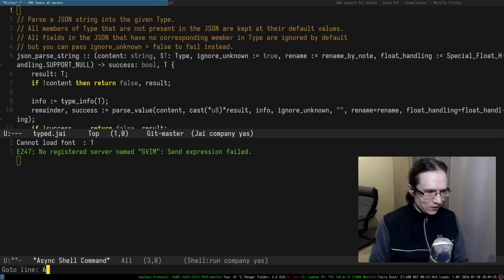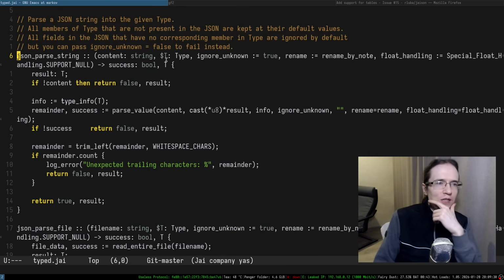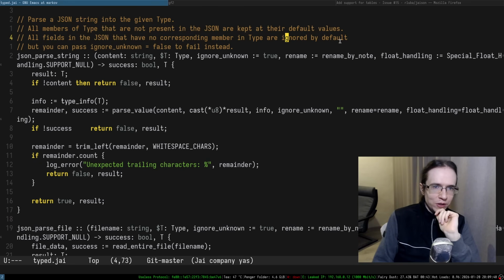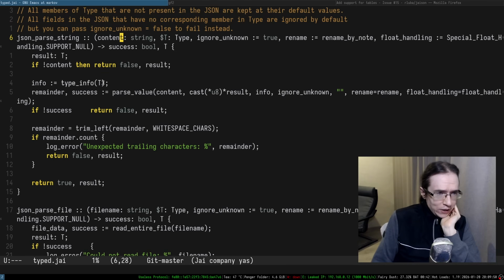It's line 6. It's right there. Parse a JSON string into a given type. All members of type that are not present in JSON are kept in their default values. All fields in a JSON that have no corresponding member in a type are ignored by default, but you can pass ignore unknown false to fail instead. Okay, that's very cool.